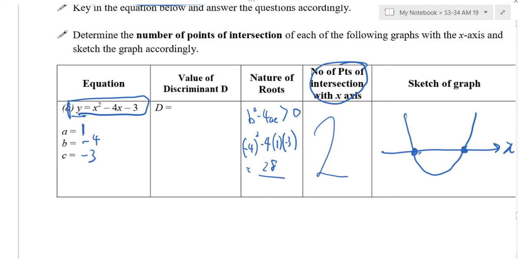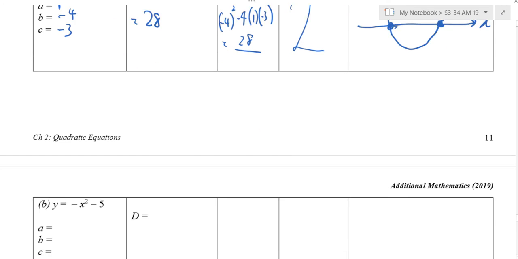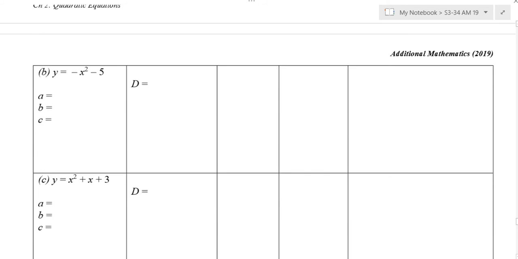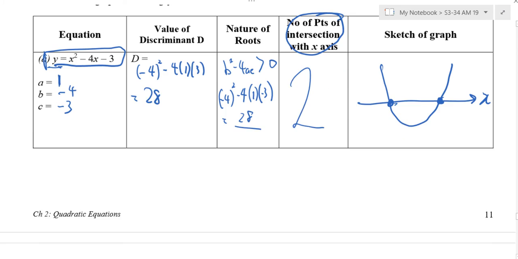Can you see everything linking together? When it's more than 0, I say that there are 2 intersections. There are 2 distinct roots. Oh, the discriminant is due here, I'm sorry. So I jumped the step. This is equal to 28. Okay? Now next example, I don't want to jump the step. I want to do it the same, left to right. So can I go to the next page?